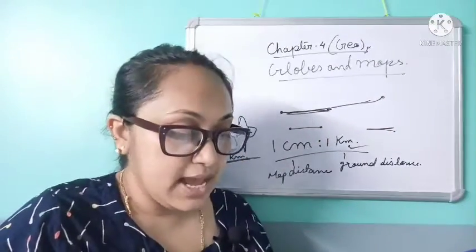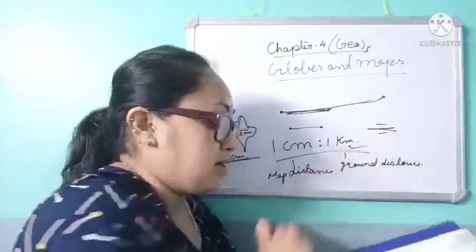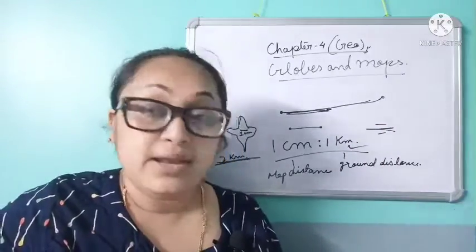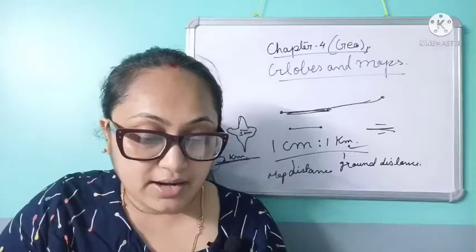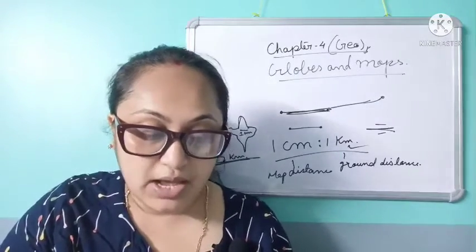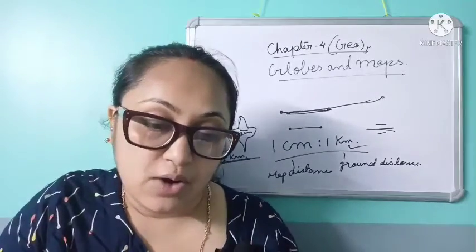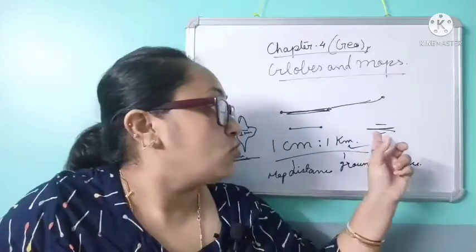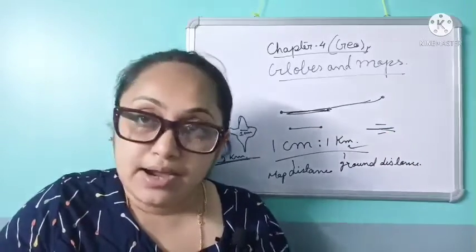Again this line is divided into two parts, and this primary division is further divided into secondary divisions. The linear scale helps us to show the distance directly from the map. It also gives the value of the corresponding ground distances. So this line not only gives the distance on a map, it also gives the distance on the ground.